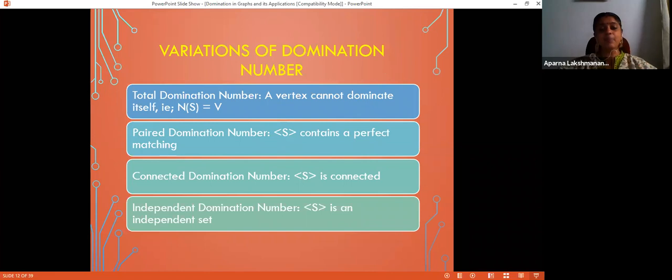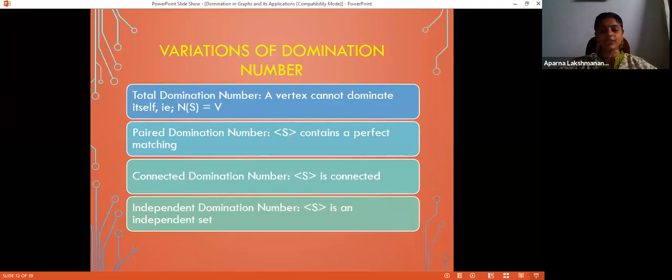Another concept is paired domination number. S is a paired dominating set if it is a dominating set and it contains a perfect matching. So we are looking for a dominating set which contains a perfect matching and try to minimize that. That gives me paired domination number. Then comes connected domination number.